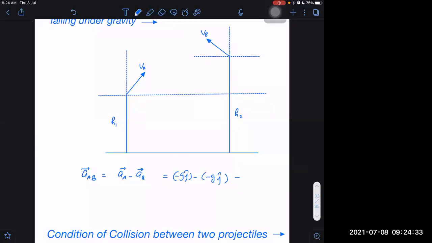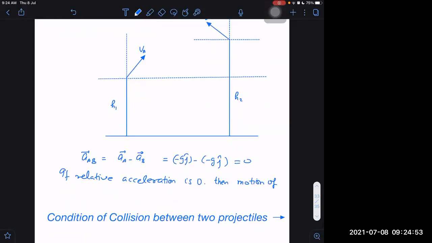Then it is simple motion. If relative acceleration is 0, then the motion of A as seen by B will appear to be a straight line.